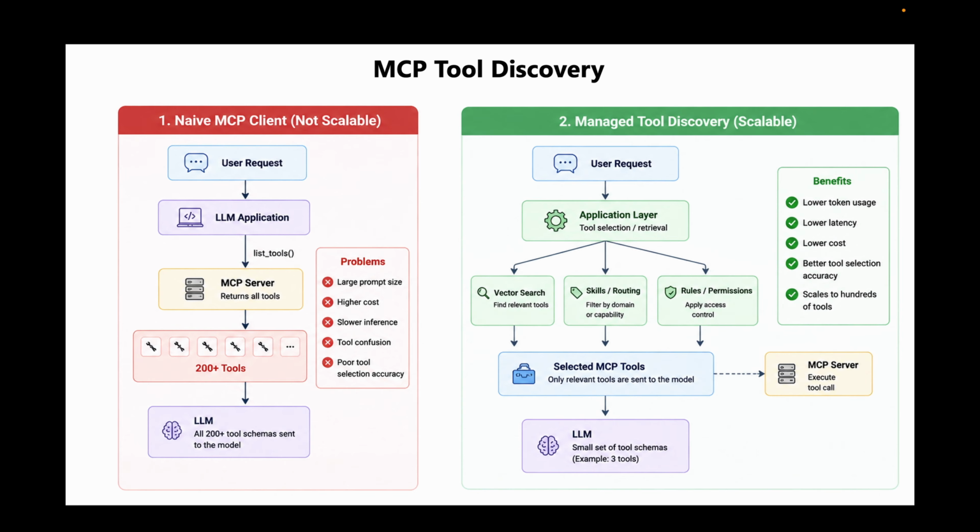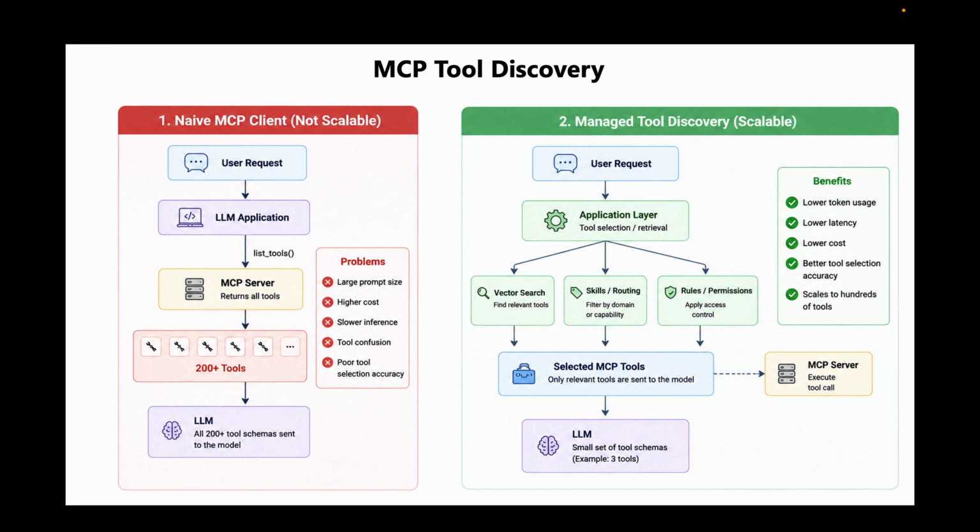And this image brings everything together for tool discovery that we have discussed so far. On the left, you see the naive approach where the MCP client gathers all possible tools from MCP servers and sends them to the large language model. And it has its own problems such as large prompt size, higher cost, slow inference, tool confusion, and poor tool selection accuracy.